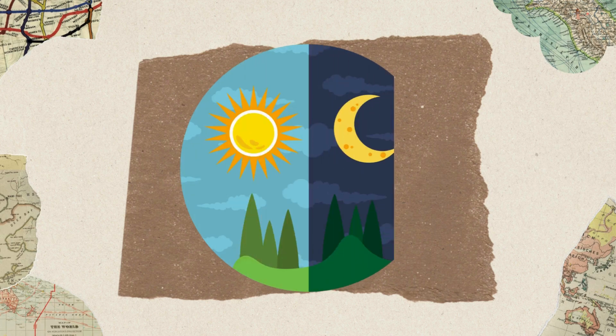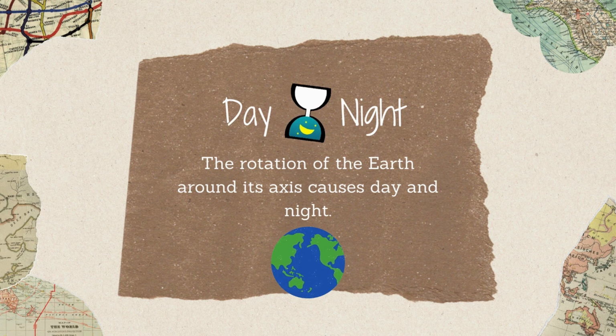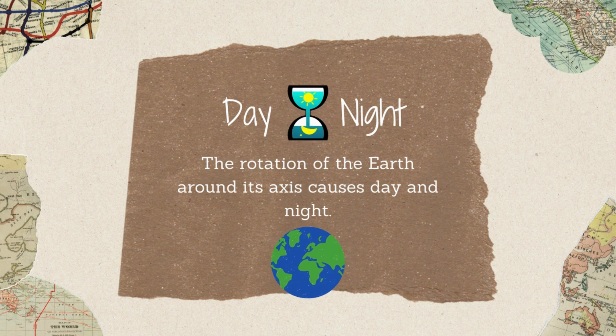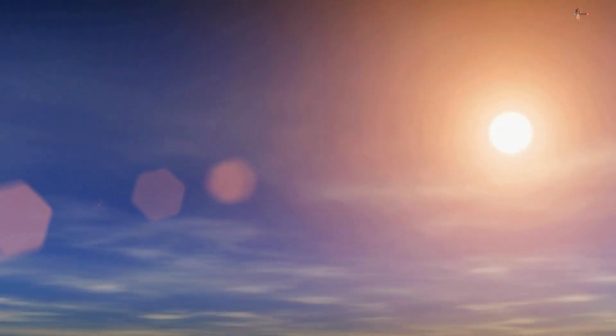Next is day and night. The rotation of the earth around its axis causes day and night. Rotation of the earth, not revolution. So, day and night is caused by the rotation of the earth around its axis. That is why one day and one night are of 24 hours, because this is how long it takes for the earth to complete one rotation. The side of the earth facing the sun has day, and the side facing away from the sun has night. As the earth rotates, day and night follow each other in a continuous cycle.